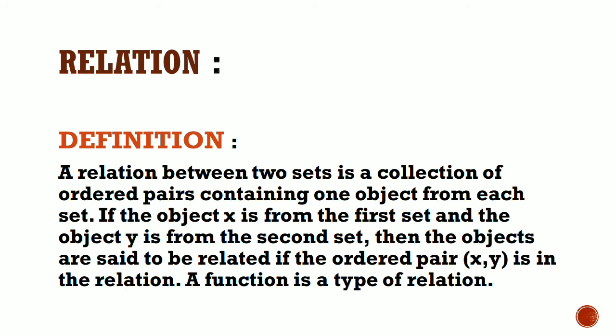The definition means: let R be a relation, then the Cartesian product A cross B is a collection of elements in the form of ordered pairs where first element comes from first set and second element comes from second set, such that the ordered pair belongs to the relation. Next, they have said that a function is a type of relation. We can come across this in the next class.